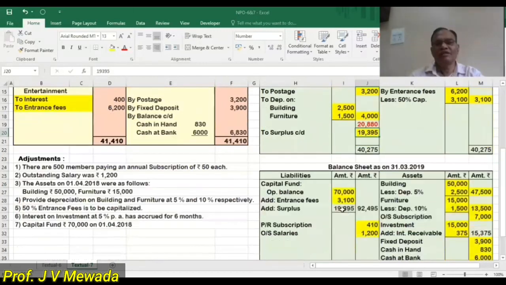So we are going to add this surplus 19,395 to the capital fund, and in the capital fund now we are having 3,100, 19,395. So now the total in the outer column is 92,945. That is the total.